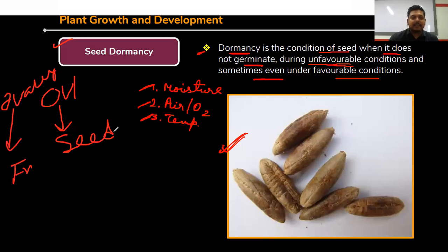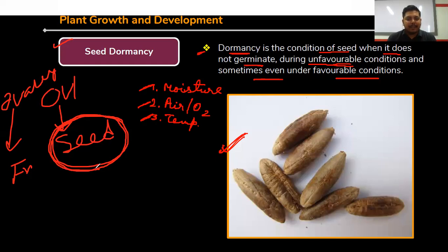So that's why seed is always located within the fruit. Clear? So seed is going to germinate and form a new plant. This is the concept of plant sexual reproduction. After reproduction, the seed is formed, and from the seed the new plant is developed.